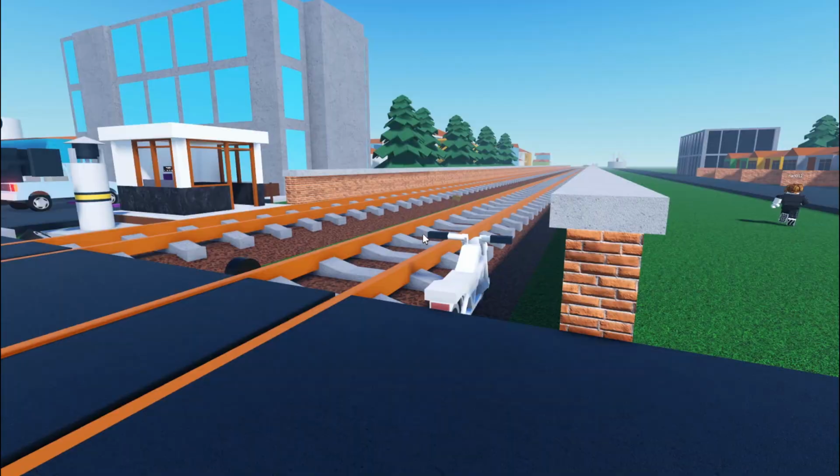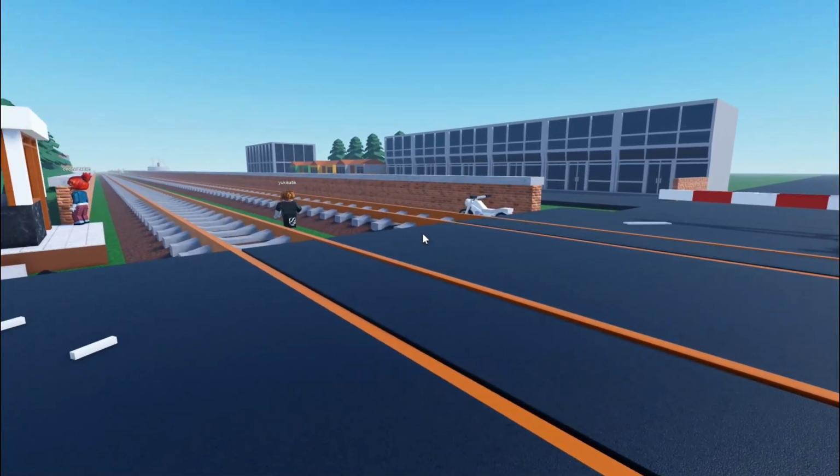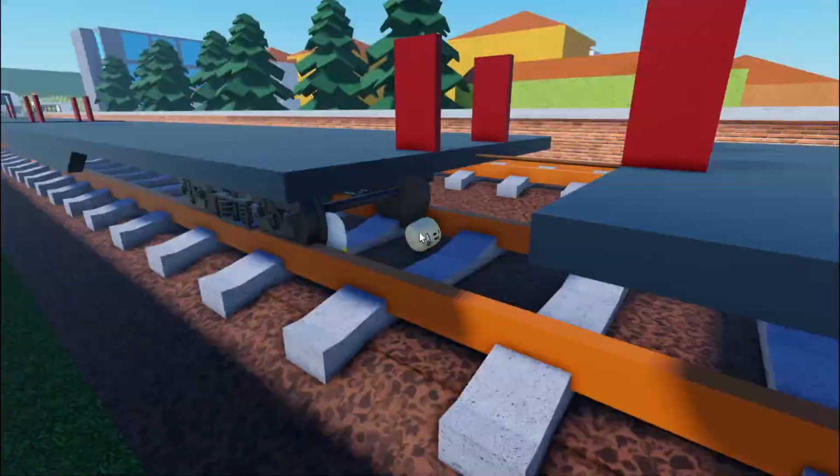Alright, let's see if that happens again. Train, Mr. Train Driver. And look at all the debris. Wheels fell off. A motorcycle flipped off. Jeez. Oh my. Yep. Okay.